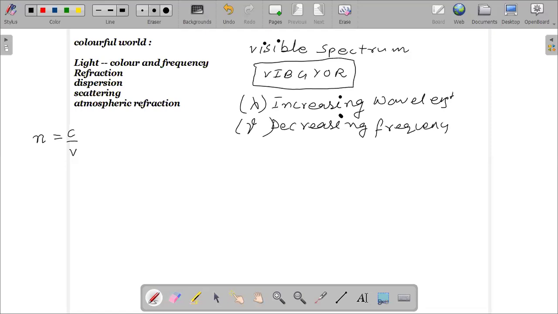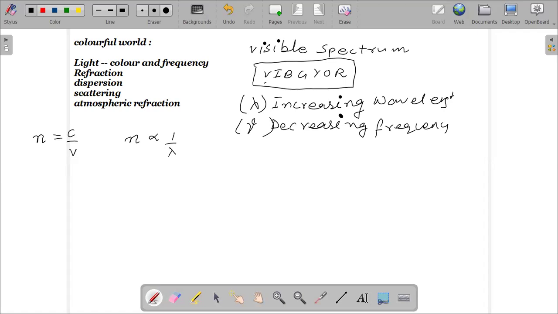And we know that the refractive index is inversely proportional to wavelength. That means if you talk about these colors, red will have the minimum refractive index and violet will have the maximum refractive index.